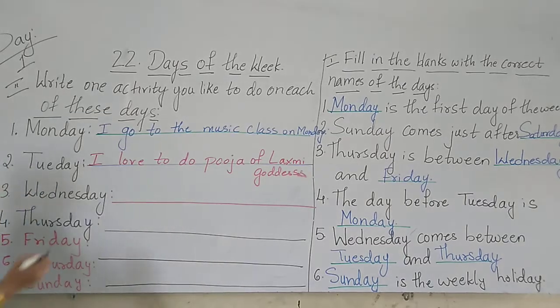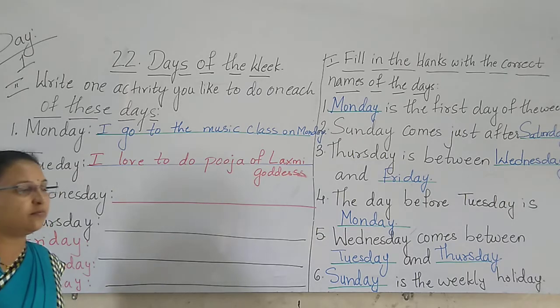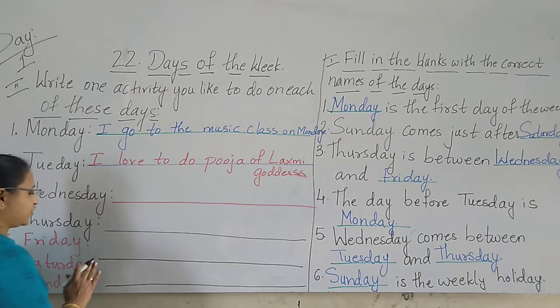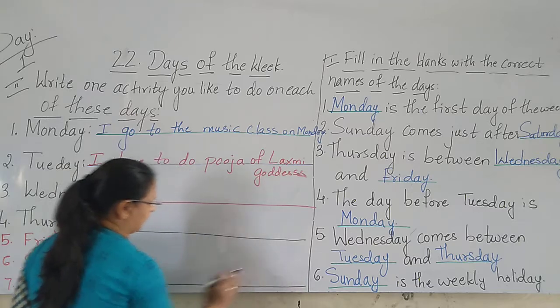So here, first I have written, I go to the music class on Monday. I love to do puja of Lakshmi goddess on Tuesday. Wednesday you can write where you go, where you prefer to go. Whatever you like to do, you can write there. Saturday you can write, I visit a park on Saturday.